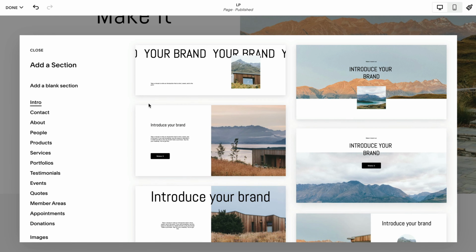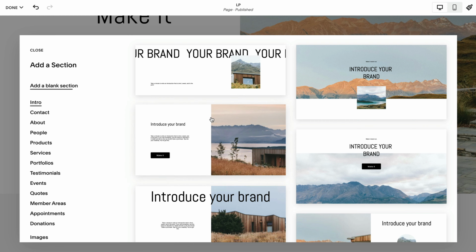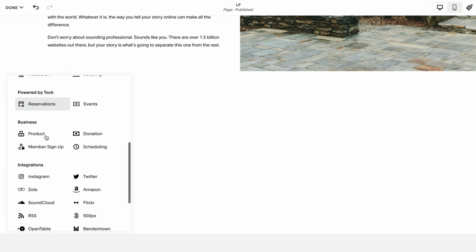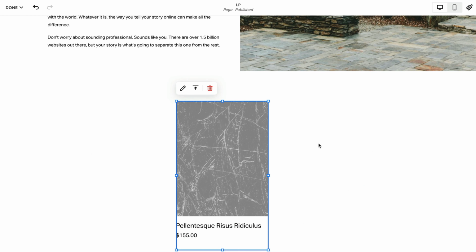So now I want to add a section with our 3 for 2 special. And I'm simply going to add a blank section because I've got a unique idea for here, and I want to have the products over here. So I'm just going to add a rough product block. There it is over here. And I'm going to drag it just in the middle, and we're going to optimize that later.